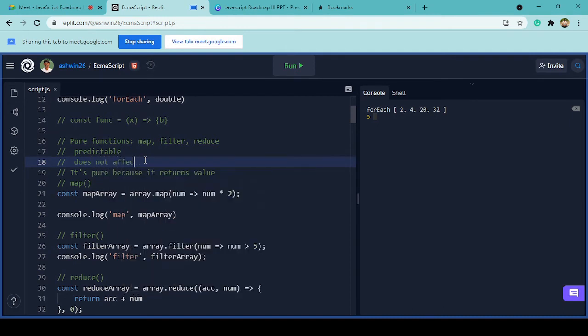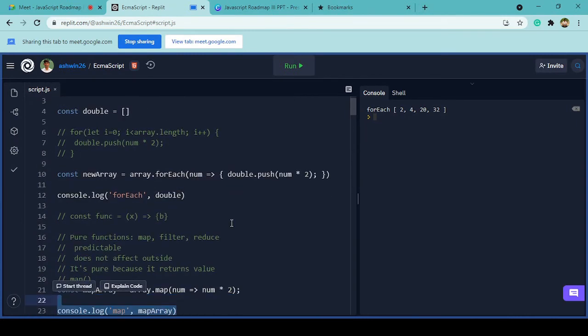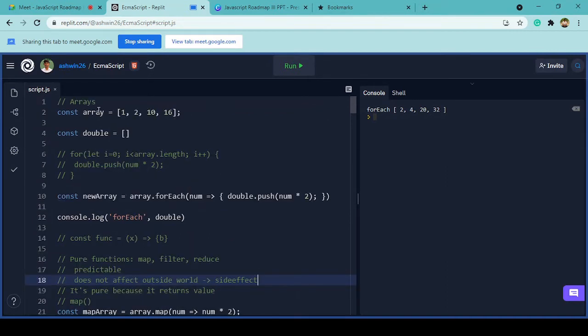What I mean by outside world is that whenever I'm trying to do console.log, I'm doing it outside the function itself. Whatever I'm doing over here, I'm doing outside the function. This is also known as a side effect. Whenever you are trying to console.log, or even change the values of, let's say, an array, that is a side effect.